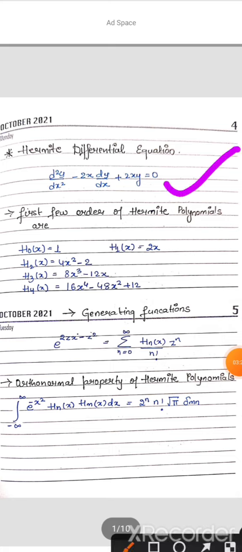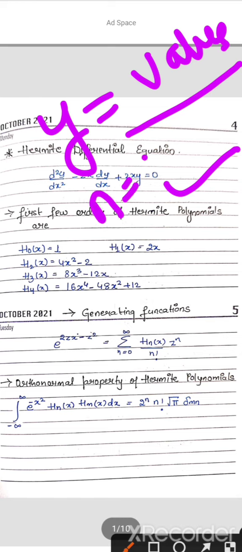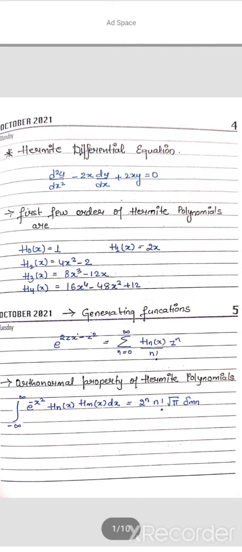In Hermite polynomial, when you solve this with the help of binomial expansion, you get the solution y. When you put the corresponding n value, 0, 1, 2, 3 and so on, you get these values, the first few order Hermite polynomials.